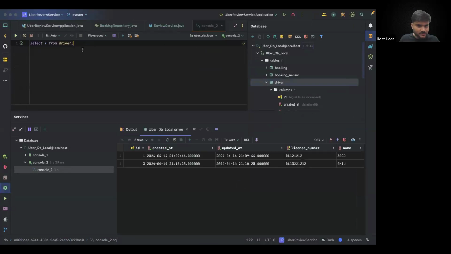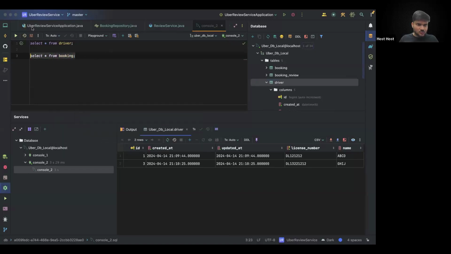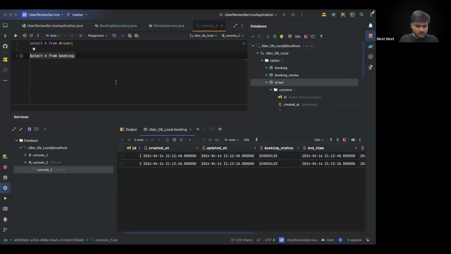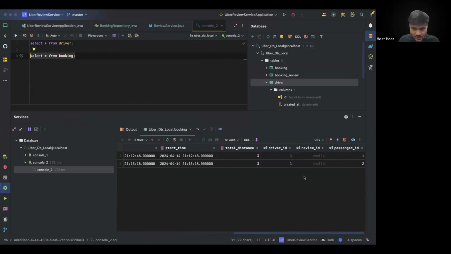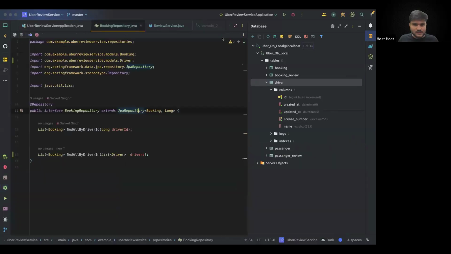You can see we have 2 drivers. And if I do select star from booking, you can see 2 bookings we have. And in both of the bookings, you can see the driver ID is 1 only. Okay, no problem at all. For now, it's good. Now let's close this.